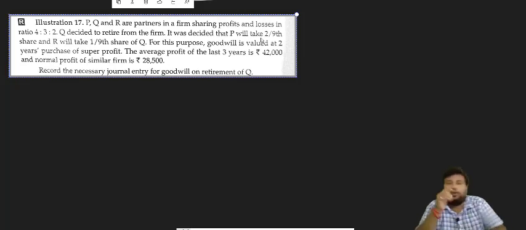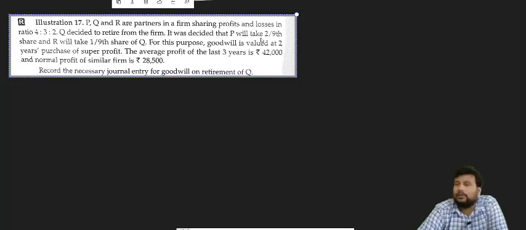I'm just telling you what you have to do. First, you have to calculate the goodwill by utilizing the super profit method. That is the first thing. Second thing, in this question the new ratio is not given. But it is not case number 1 either, because at the time of retirement it is given how much P will purchase and how much R will purchase of the share. So you have to calculate the new ratio also. First, calculate the goodwill. Second, calculate the new ratio, and third, find out the gaining ratio. These 3 things you have to do in this question, and after that you have to pass the entry.